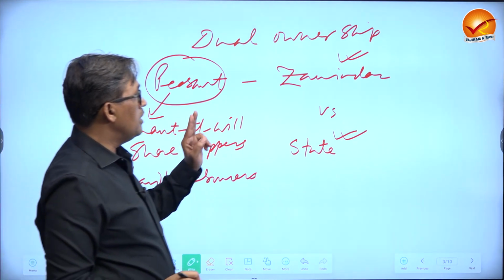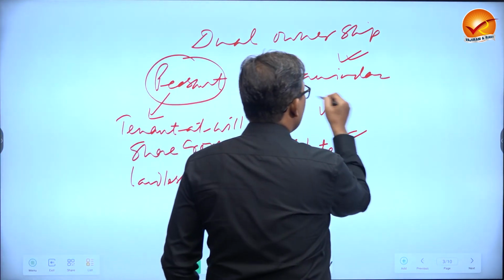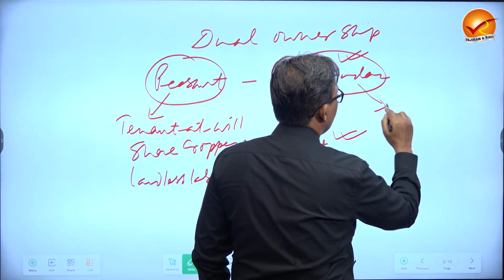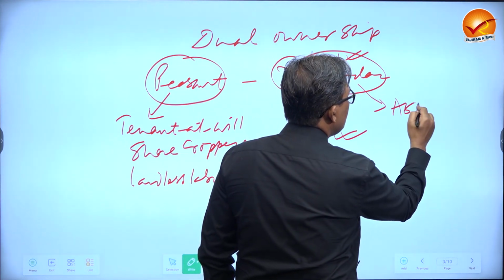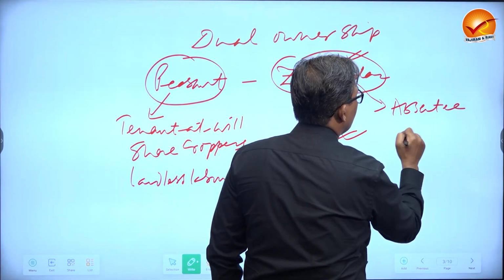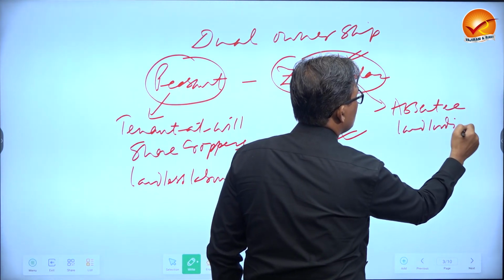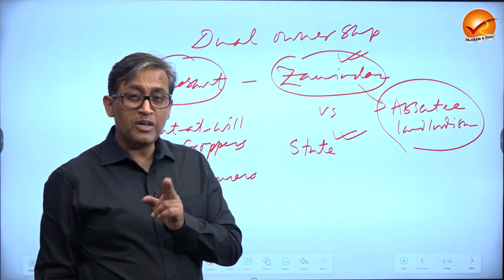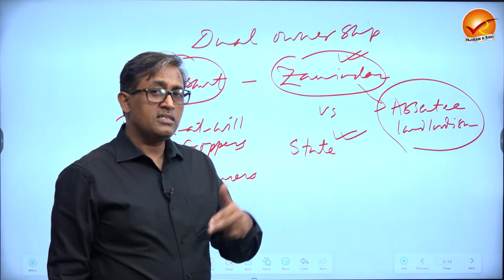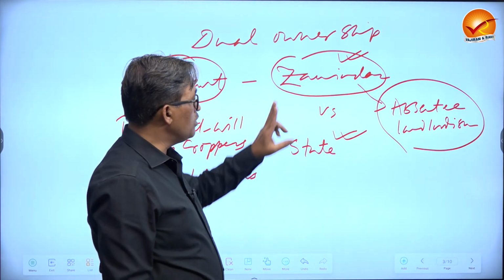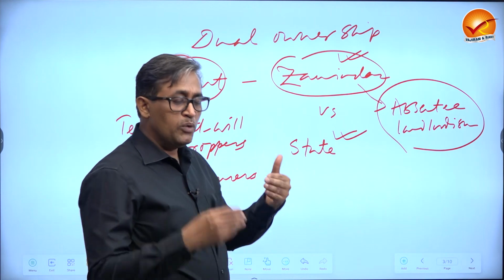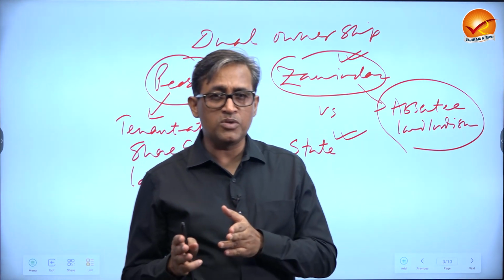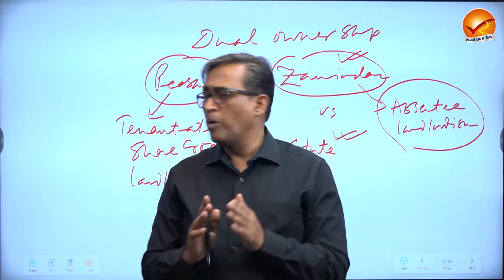Another impact: since the zamindari right itself was not permanent, what happened? A lot of absentee landlordism emerged. Those who were not living in the village but living in cities, merchants, started getting the right of zamindari because the old zamindar failed. So you would find in Bengal, Bihar and Odisha in the late 18th and early 19th century two very important phenomena.